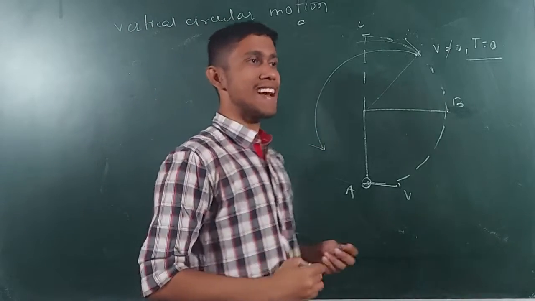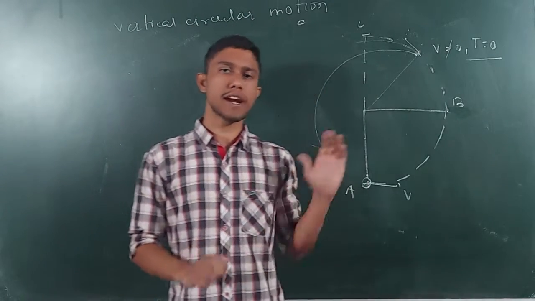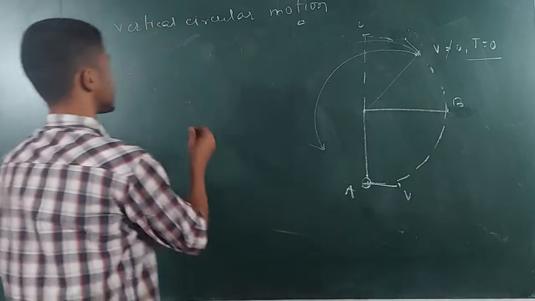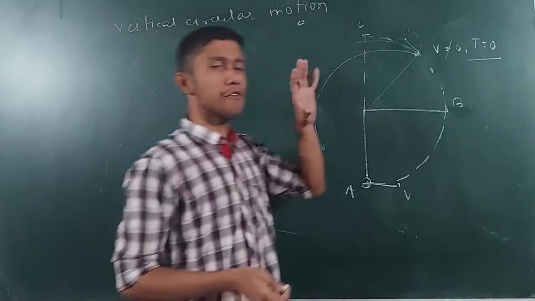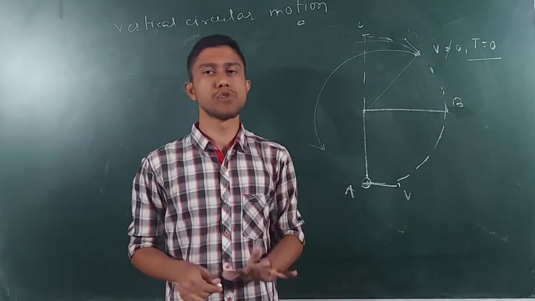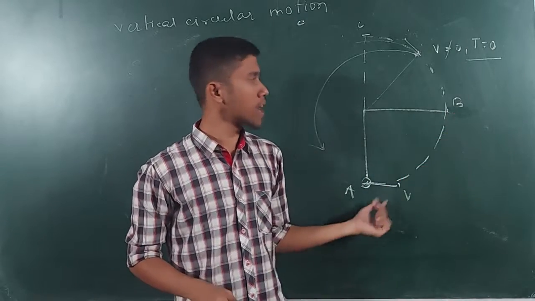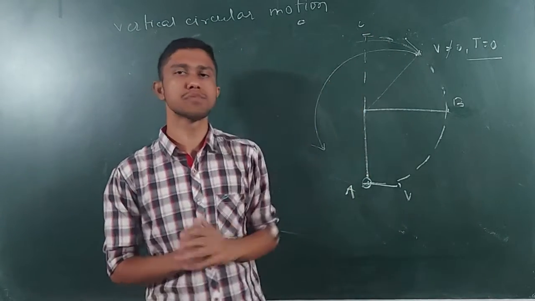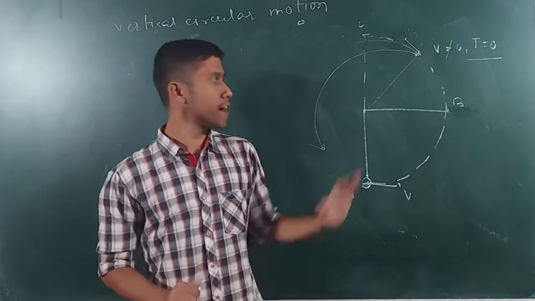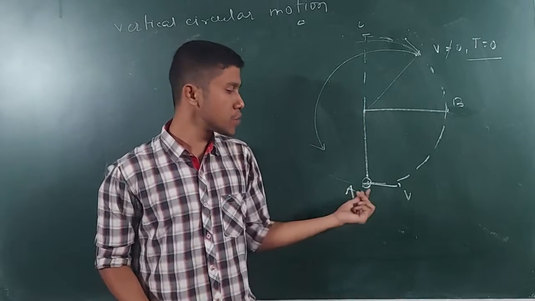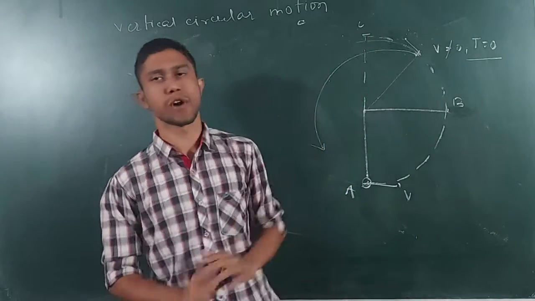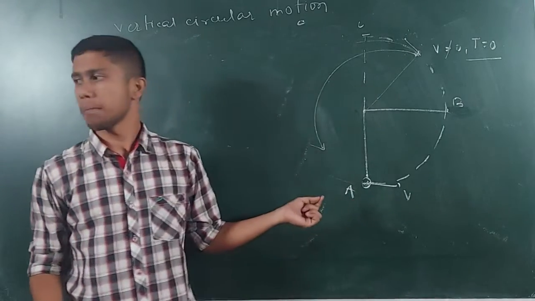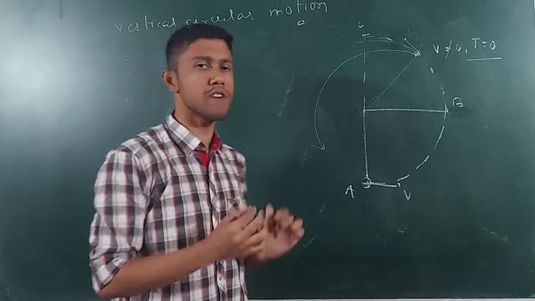So we'll write what the requirements are for a body to perform this kind of motion, or which can fit into this case. I know that the velocity of the particle to fulfill this case shall be greater than root over 2gl, because the stone has to go above this point. But I should also know what is the limit that it should not cross this point. So simple, I will find what velocity shall be given to this stone so that it reaches this point. So now we have to find what velocity shall be given at point A so that the particle reaches this point. So how we will find this?